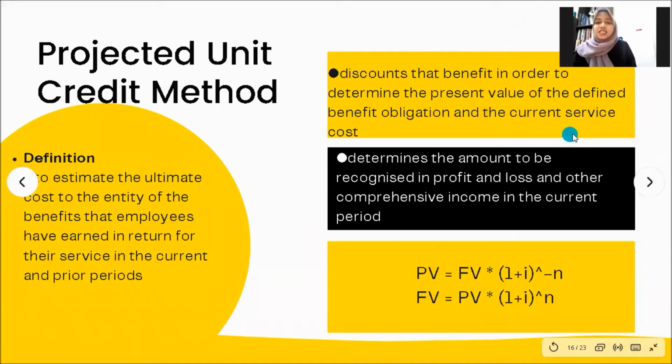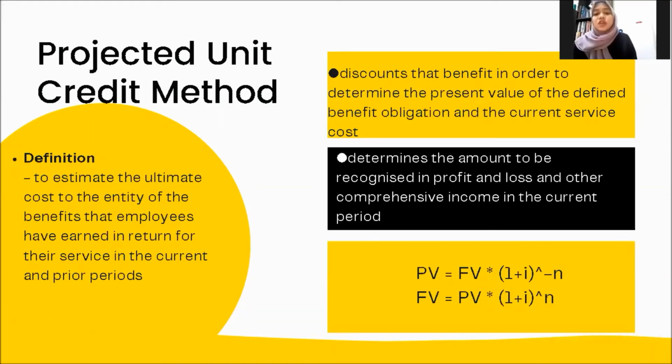Next is the projected unit credit method. The definition of the projected unit credit method is to estimate the ultimate cost to the entity of the benefit that the employee has earned in return for their service in the current period.